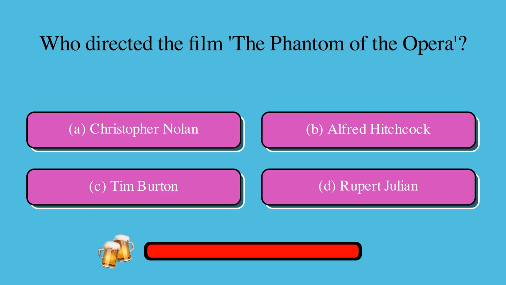Who directed the film The Phantom of the Opera? Is it A, Christopher Nolan, B, Alfred Hitchcock, C, Tim Burton, or D, Rupert Julian? The correct answer is D, Rupert Julian.